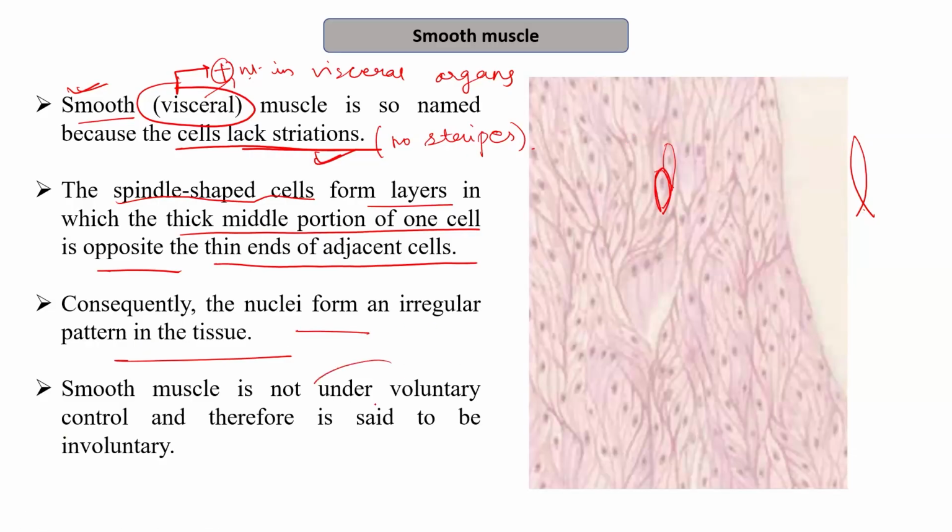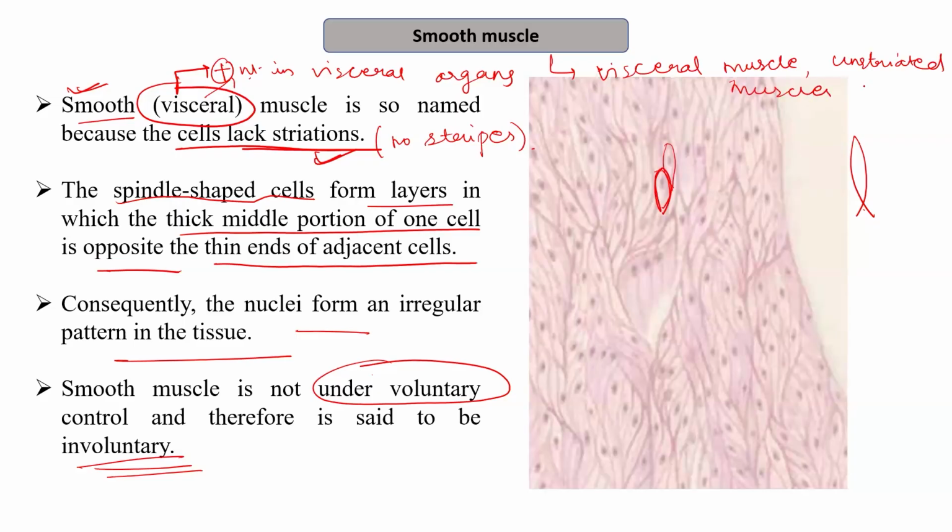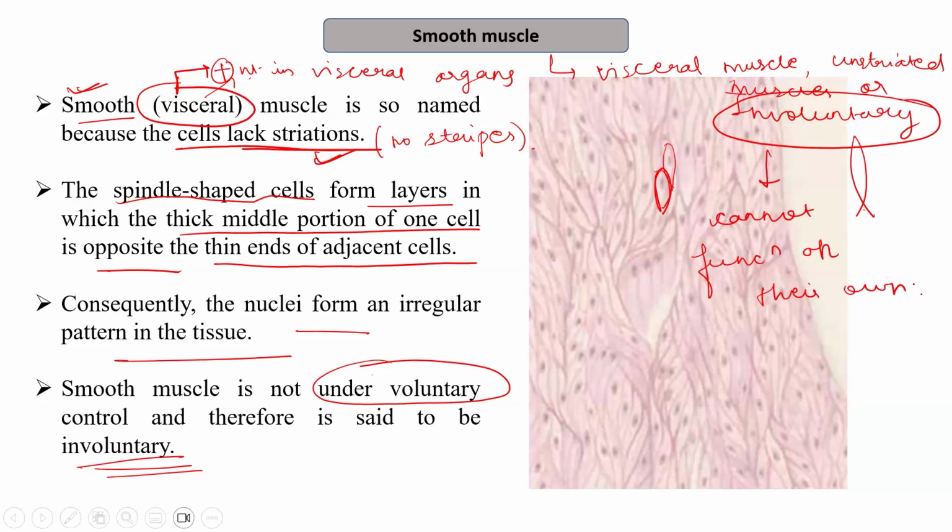Smooth muscle is not under voluntary control, and therefore they are also said to be involuntary. Therefore, we can call smooth muscles visceral muscles, unstriated muscles, or involuntary muscles. That is, they cannot function on their own. So this is about the smooth muscle introduction.